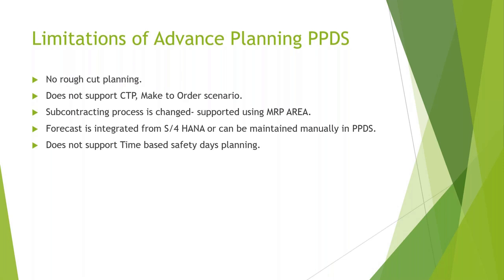Then it does not support the make-to-order scenario and CTP, that is, capable to promise. It was a part of APO actually, where whenever any sales order demand came in PPDS, it would first check whether it could be met and whether there was enough capacity available to produce that quantity, and only then the planned order would be created. But in HANA, they are not providing this functionality. So make-to-order will not be treated as make-to-order in PPDS.